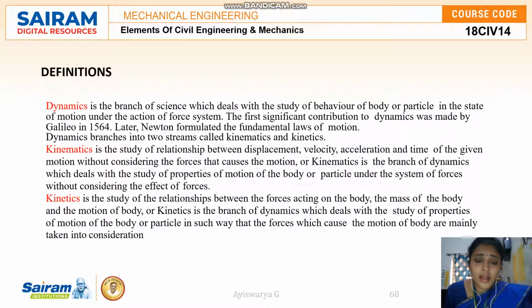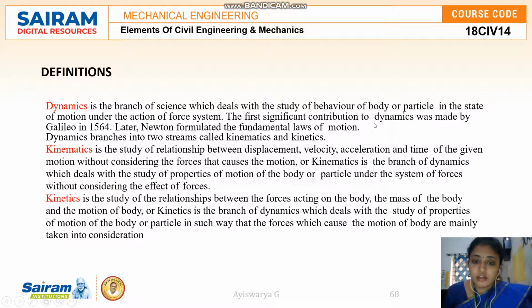So here I have given various definitions that are very important in kinematics. The first definition is dynamics. What is meant by dynamics? It is a branch of science which deals with the study and behavior of a body or a particle in the state of motion. So whenever a body is in motion, it is said to be dynamics. What is meant by statics? Statics means when the body is at rest or in the state of rest.